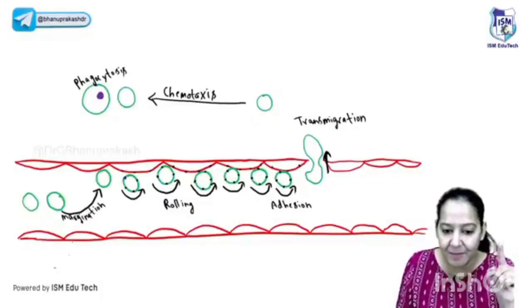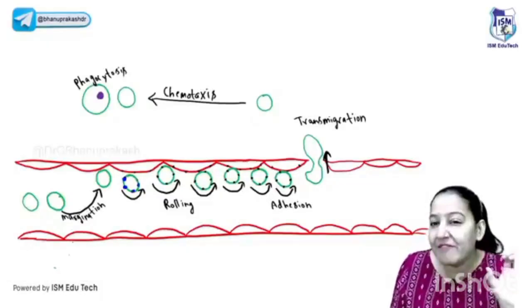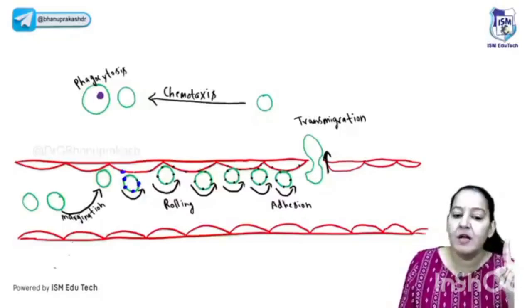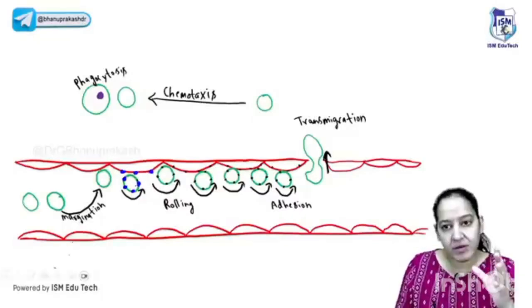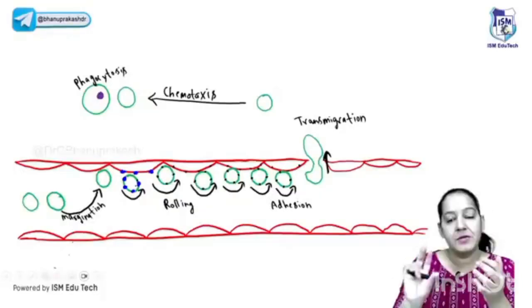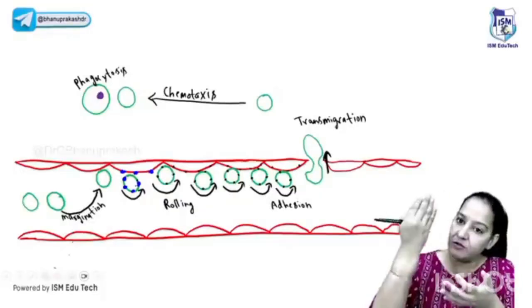So can you see here, the receptors are present on the surface of the WBC. The corresponding, I'm using the word corresponding, receptors are present on the wall of the blood vessel. So because of the interaction of these receptors, the rolling takes place.